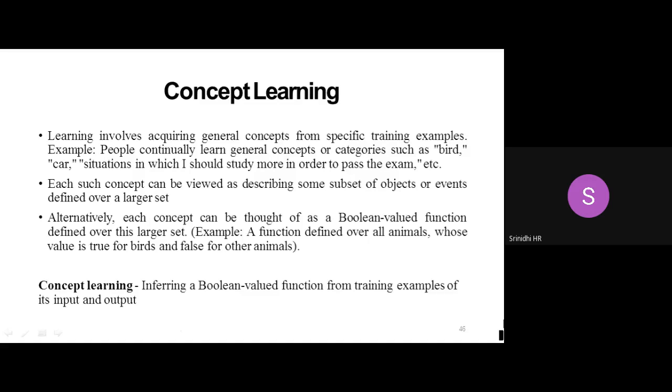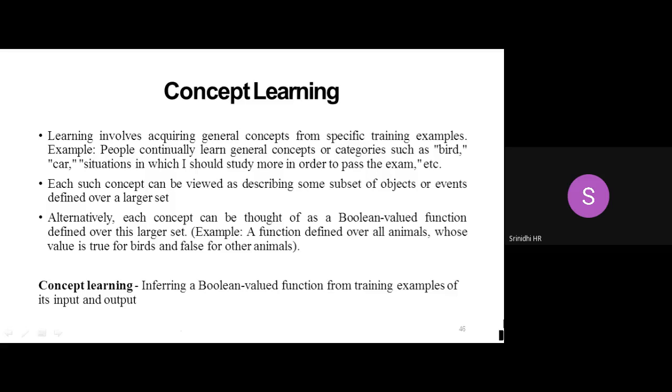Okay. So today we are going to discuss two important concepts. One is concept learning. Within concept learning, we'll be learning a few algorithms: one is Find-S algorithm and second is candidate elimination algorithm, and the problems associated with both of the algorithms. So today's agenda will be like this. We can extend our discussion with a few more concepts with respect to our problems with these algorithms. So first is concept learning.